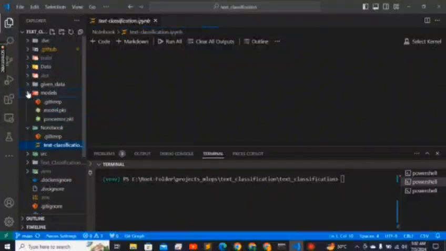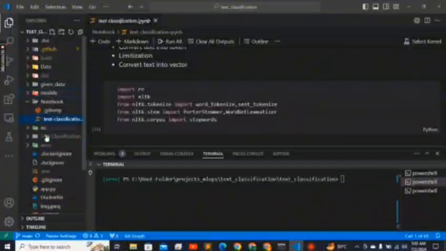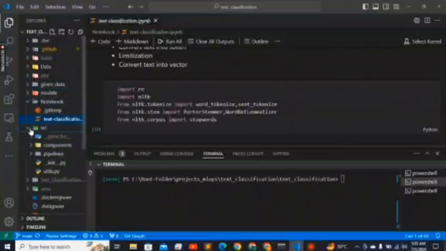Here is my model folder. The model folder contains 2 files: model.pkl and processor.pkl. Model.pkl is the best model that I get, and processor.pkl is the processor that I use to make the transformation on data. This is text data, so I apply transformations like stemming, lemmatization, stop words removal, etc. Now I can tell how we approach this project.